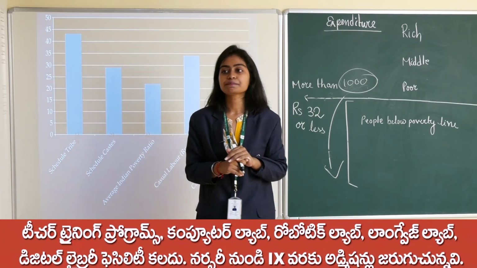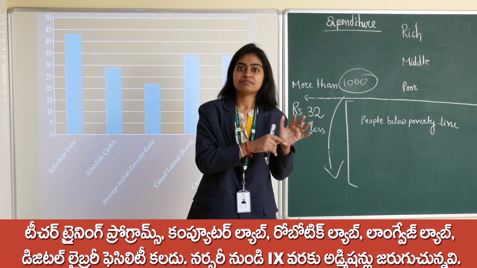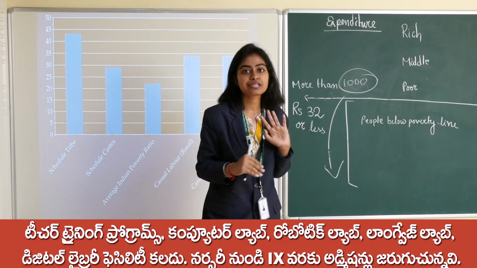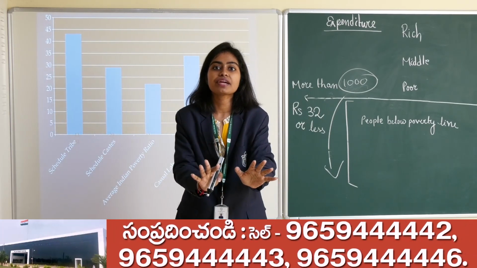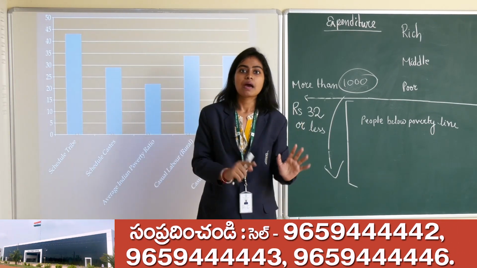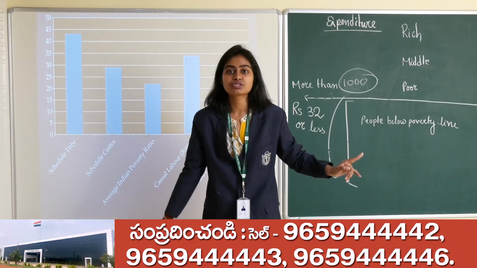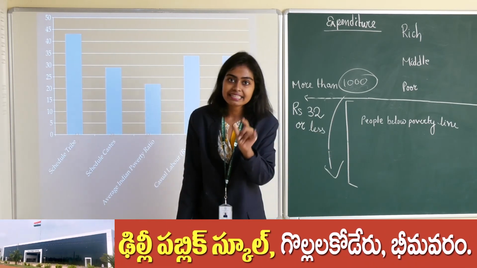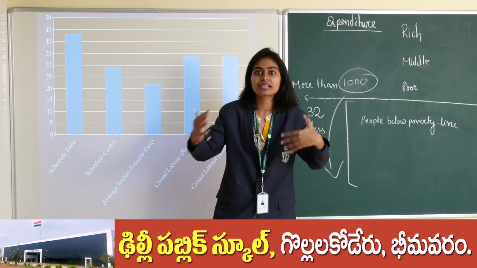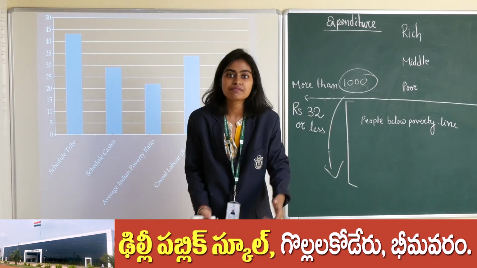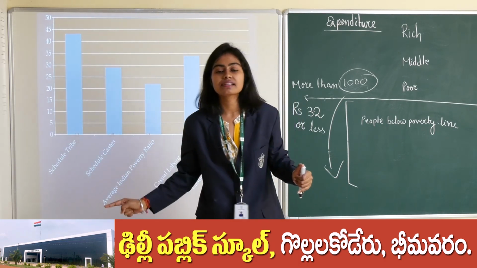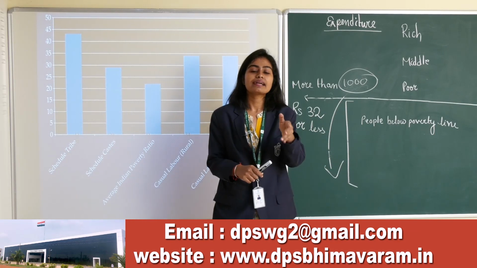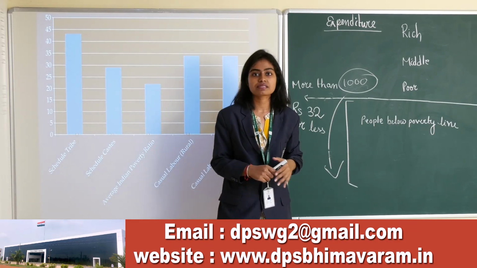Let me give the example. Suppose 10 years before, the limit of the poverty line was 18 rupees. If you have an income of 18 rupees per day, then you are out of poverty. But after 10 years, now in 2020, if we keep the same limit, it's of no use. Why? With 18 rupees, 10 years before, we used to get so many things, at least rice, dal, the minimum things. But now, in 2020, with the same 18 rupees, what will we get? We can't even get a small packet which is 20 rupees now.